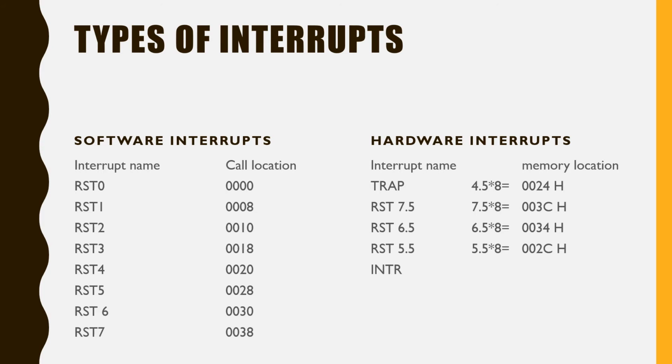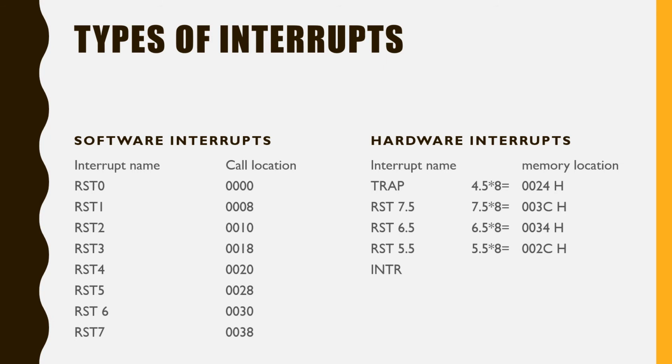There are a total of 5 hardware interrupts: TRAP, RST 7.5, RST 6.5, RST 5.5, and INTR, that is interrupt request. The last one is the interrupt request. Priority-wise, TRAP has the highest priority among hardware interrupts, and INTR has the lowest priority. But if we compare software and hardware interrupts, software interrupts have a higher priority than hardware interrupts. The corresponding memory locations are also given.